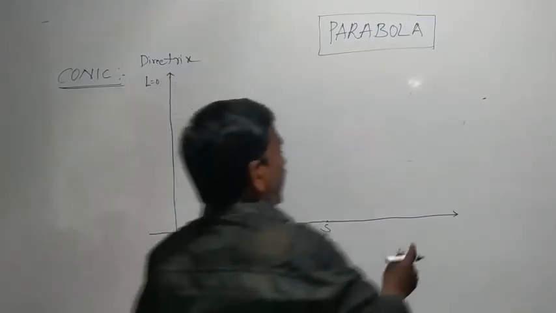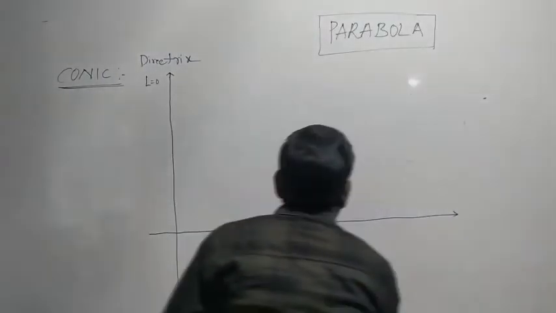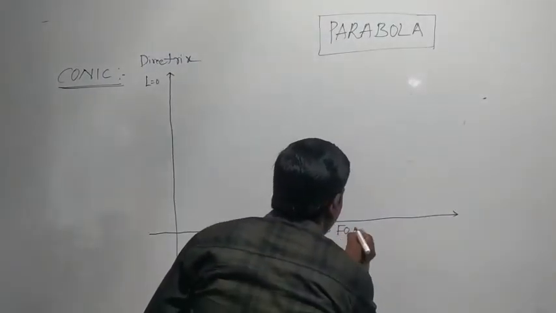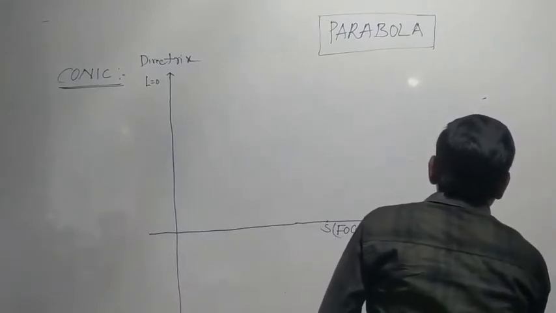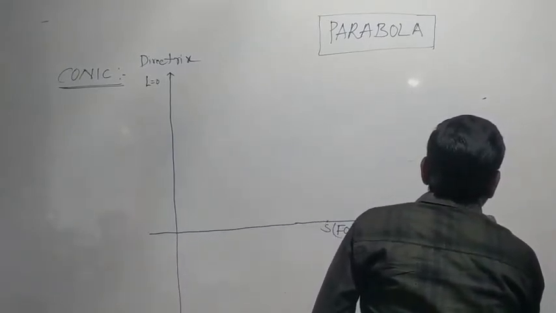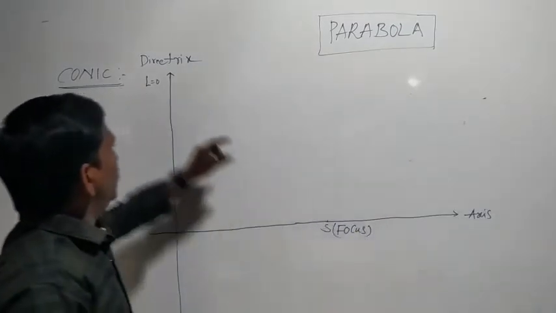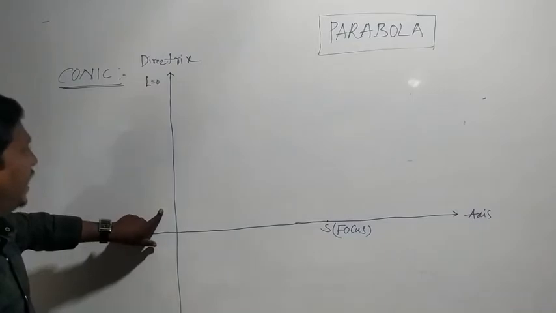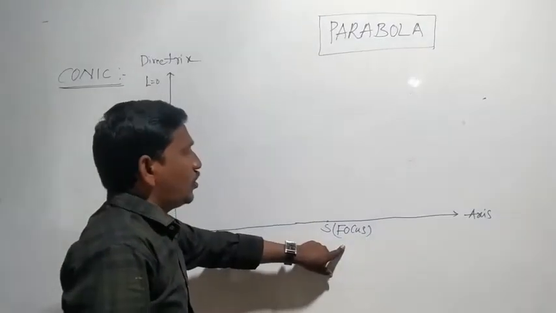The line passing through the fixed point is called the focus. This is the axis. The fixed line is called the directrix, and the fixed point is called the focus.